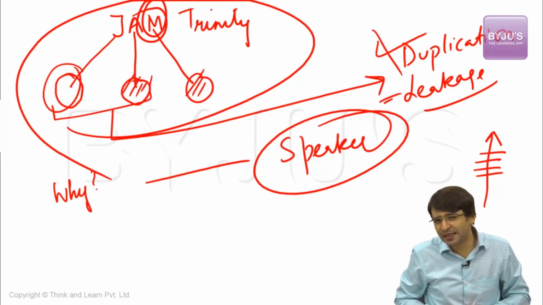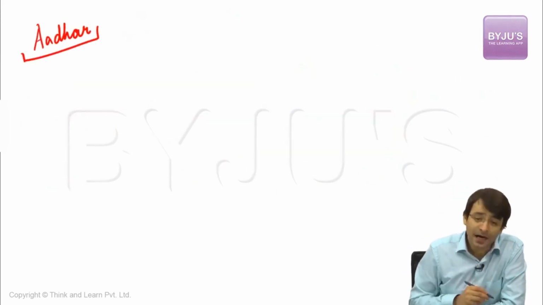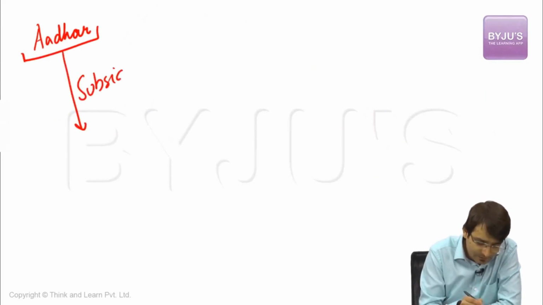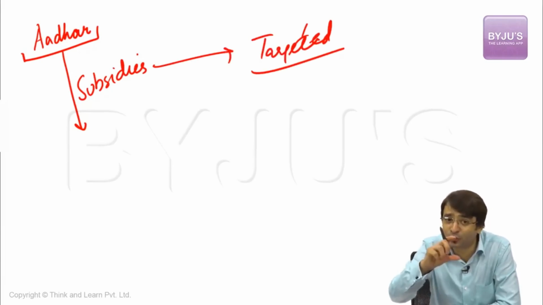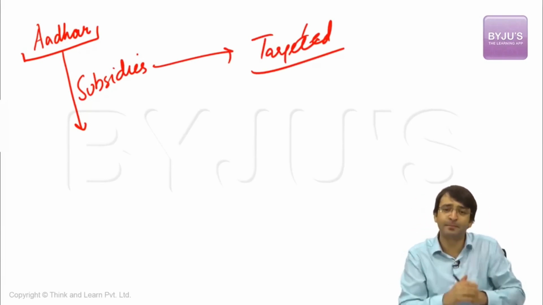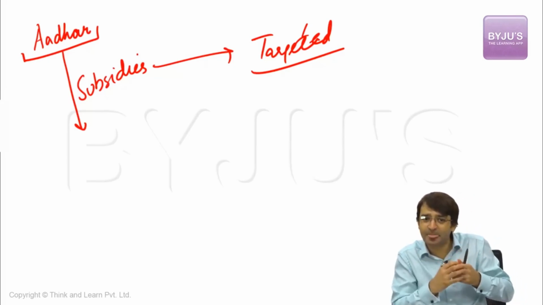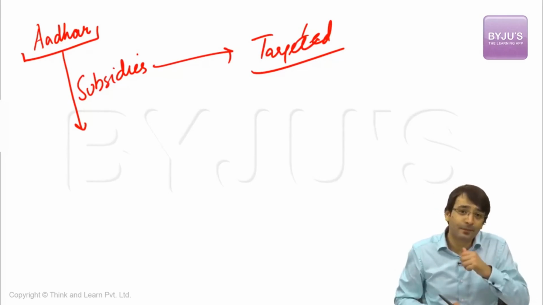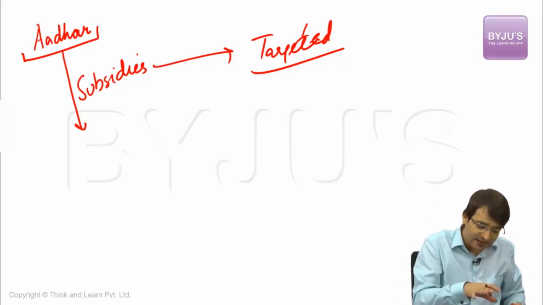But was it indeed a money bill? For that, let's look at the example. Aadhaar. What is it primarily talking about? Subsidies. Subsidies are to be targeted so that there is no leakage, so that there is no duplication. That means targeted delivery of these subsidies and benefits of the government. That means these subsidies are what? Money. That means we are talking about withdrawal of money from the Consolidated Fund of India. If we are talking about money, that means it is a money bill. This is what the government said. Since we are talking about subsidies, and subsidies deal with money, and money matters deal with money bill under Article 110, that means this Aadhaar is a money bill.